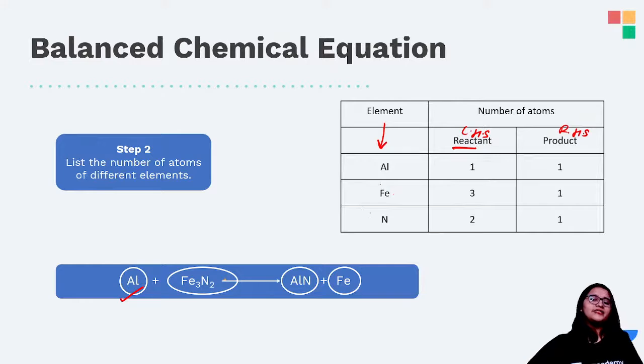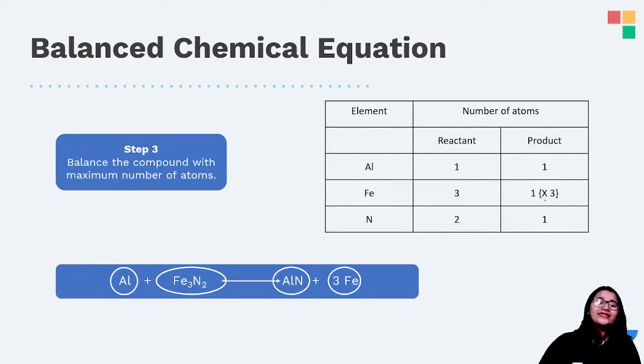Now iron, that is Fe. On the left hand side, I have 3 of Fe and 1 of Fe on the product side, right? Now similarly, nitrogen is 2 on the left hand side, you can look at it over here, and nitrogen on the right hand side is only 1. Yes. So you can see that the right hand side and the left hand side are not the same in numbers. So how do I go about it? Well, then we start balancing it, right?